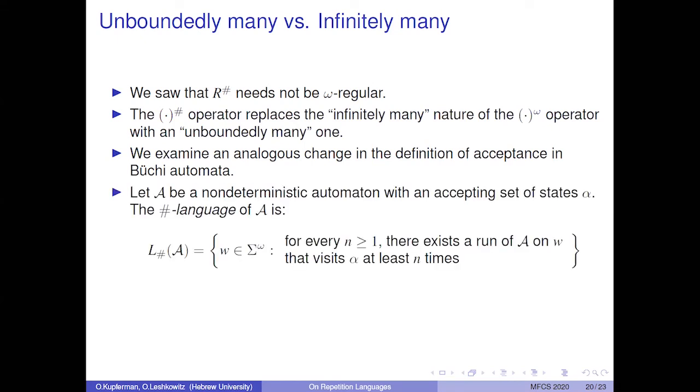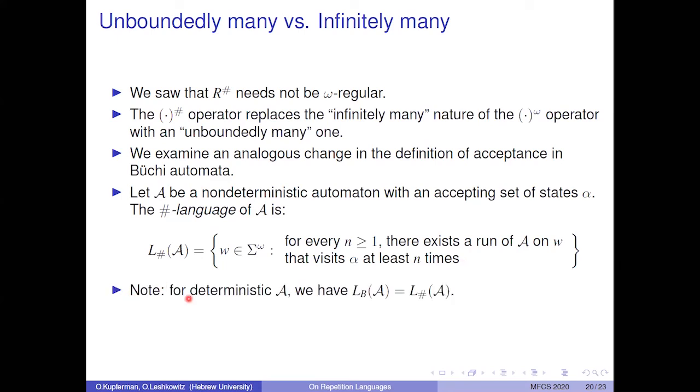Let A be a non-deterministic automaton with an accepting set of states alpha. The sharp language of A is all infinite words W such that for every n greater than 1, there exists a run of A on W that visits alpha at least n times. Note that unlike Büchi automata, where we ask for a single run to visit alpha infinitely many times, here we ask for possibly infinitely many different runs that visit alpha unboundedly many times.